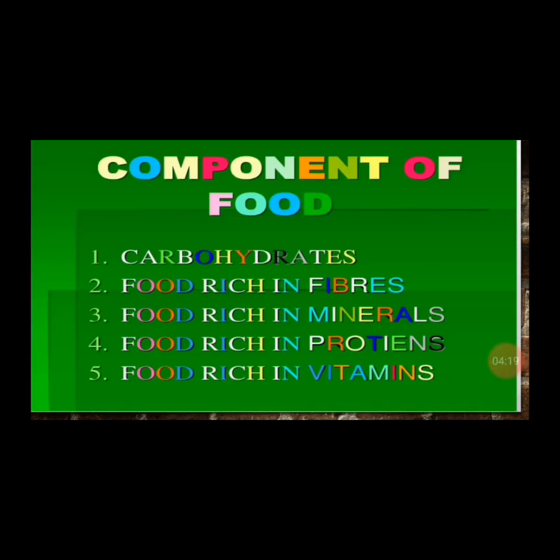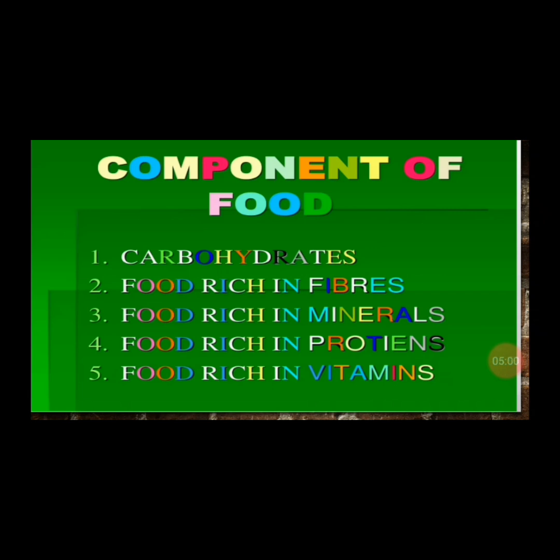Component of food. Now, by component, we mean parts of food, just as we have components of a computer, components of the human body, that what makes up a whole. So when we talk about food and nutrition, we're talking about categories of food such as carbohydrates. Now, carbohydrates are known as energy giving foods because when they are broken down by the gastrointestinal tract or the digestive system, it releases energy for daily activities. Then we have food rich in fibers. They are also called roughages. Now, roughages are simply foods that aid easy digestion or easy bowel or stomach movement.